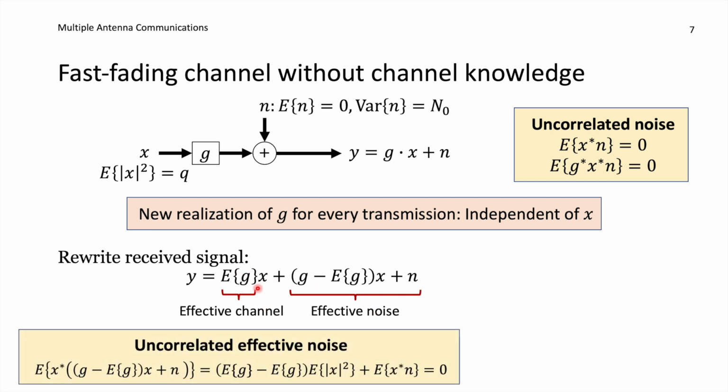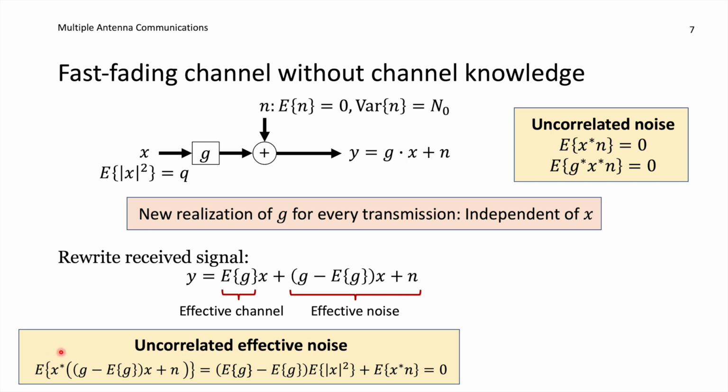Is that the case? Well, then we need to take X conjugate and multiply it with this term and see if it becomes 0. And then we have X conjugate multiplied with X, and we have an absolute value squared of that. And we have X and G that are independent of each other, so that's why I've separated these two things.